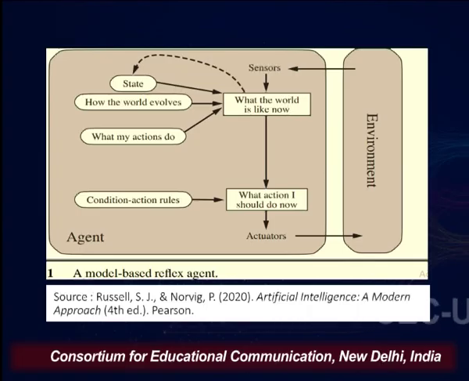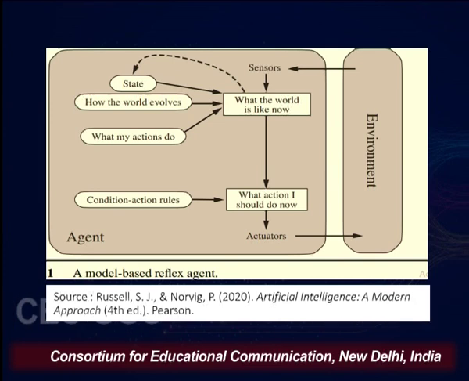So, the two important parameters are how this world has evolved, that means some knowledge about the evolution of the world, or if the agent is absent in the world, how the world is going to react, and if the agent is present and doing some actions, what the actions of the agent are going to do. These two dimensions that we have seen are actually required to be encoded in the model, and with this model your model based reflex agent is going to work.